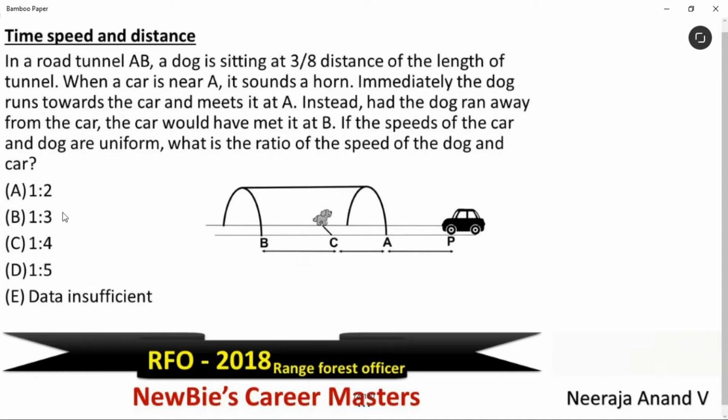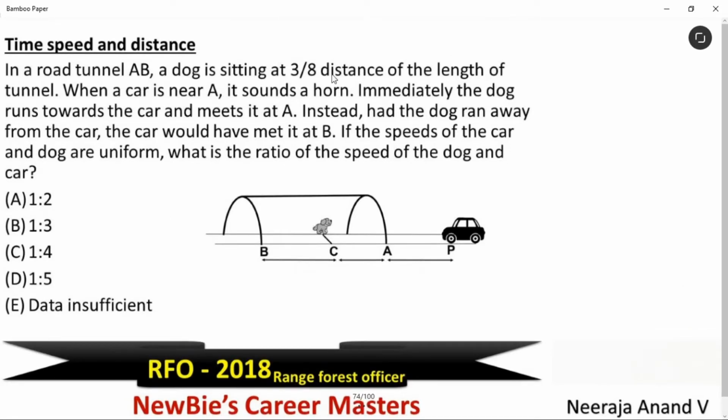In a road tunnel AB, a dog is sitting at 3/8 distance of the length of a tunnel. When a car is near A, it sounds a horn. Immediately, the dog runs towards the car and meets it at A. Instead, had the dog run away from the car, it would have met it at B. If the speed of the car and the dog are uniform, what is the ratio of the speed of the dog and the car? Let's understand this properly.